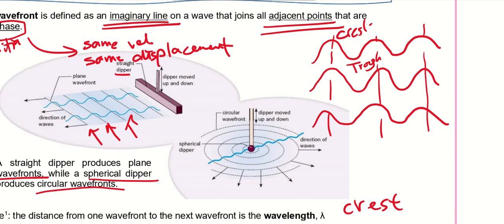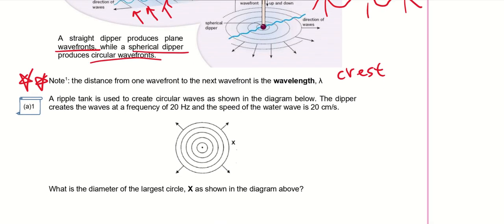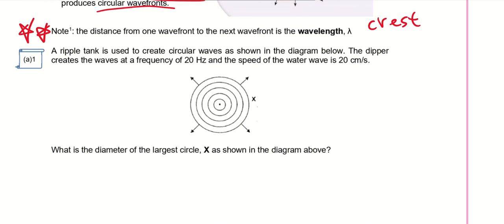Whereas the trough is at the bottom, so it doesn't reflect that much light. Because of course, those at the top will be able to receive more light from their reflection. That's why usually the wavefronts are actually crests. So I use a line to join all the crests together. Okay, anyway, this is important. The distance from one wavefront to the next wavefront is the wavelength. Okay, so let's see how we can solve this question.